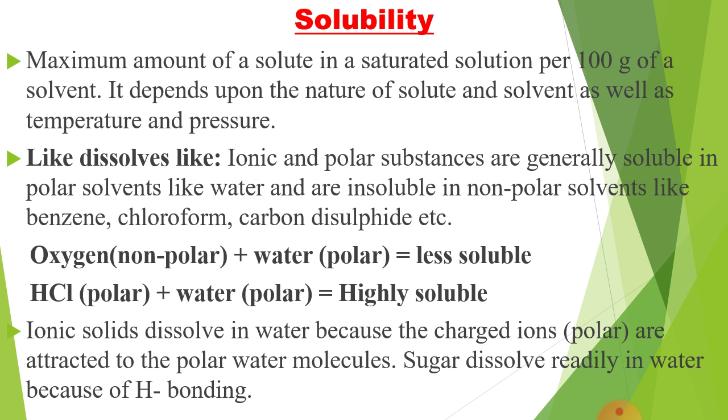A supersaturated solution contains more dissolved solute than a saturated solution. Therefore, the chance of precipitation occurs here, and hence a supersaturated solution is a metastable system.